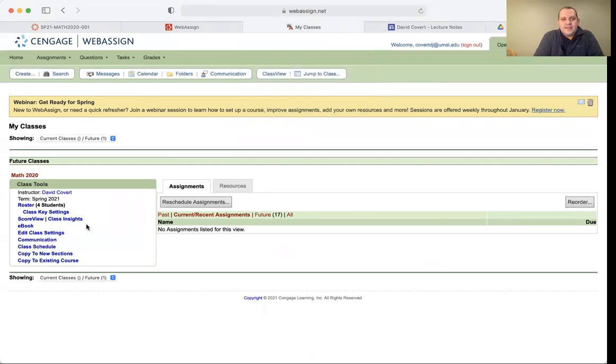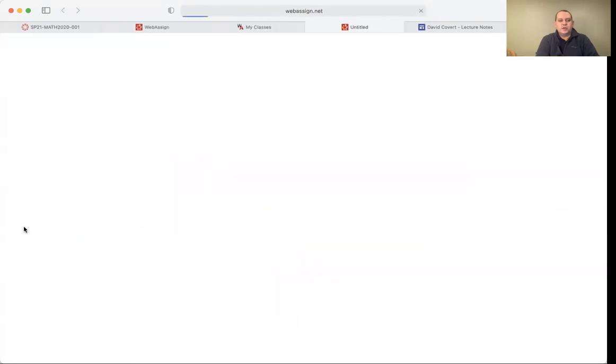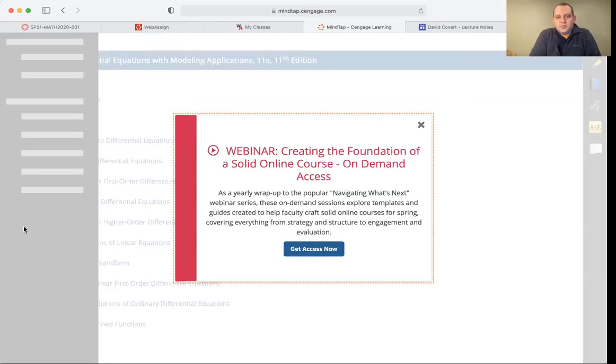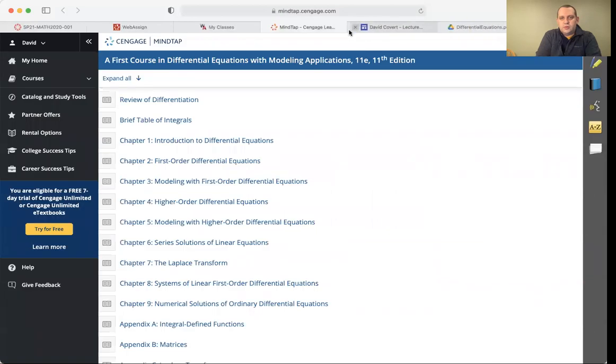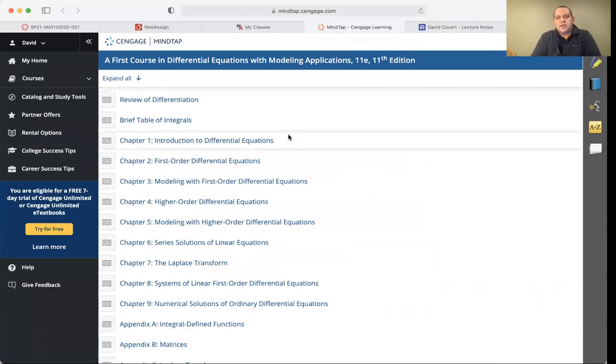If you want to access the ebook, the way that you do that is through Webassign. So you would log into Webassign, and then over on the left-hand side, you'll see this link that says ebook. You can click that, and it'll pop up with the actual ebook with the course material and so on. Okay, I don't know what I just opened, but here we go. So here's the actual material for the book. Okay, so that's all there.